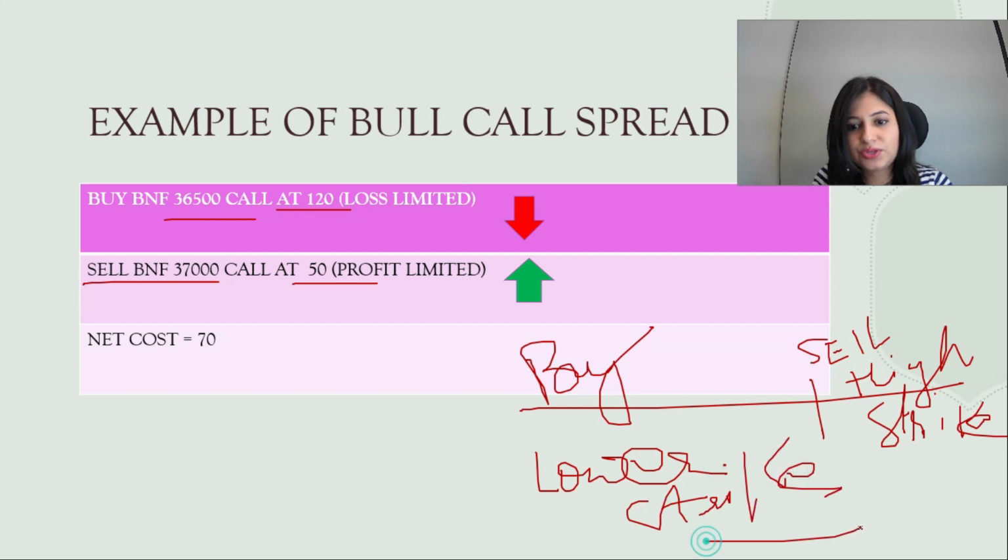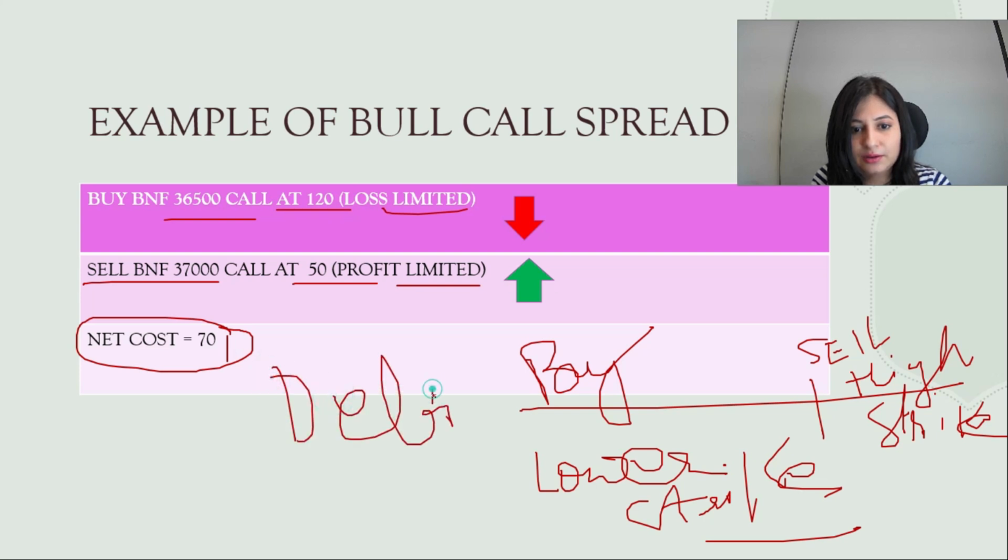So that's what we do. You are buying the 36,500 call at 120 and selling the 37,000 call at 50. So your profit is limited, your loss is limited. And can you see, you are giving more from your own pocket, 70 rupees more. So you have created a spread, a debit spread. This is known as a bull call spread, because you are giving more from your pocket.